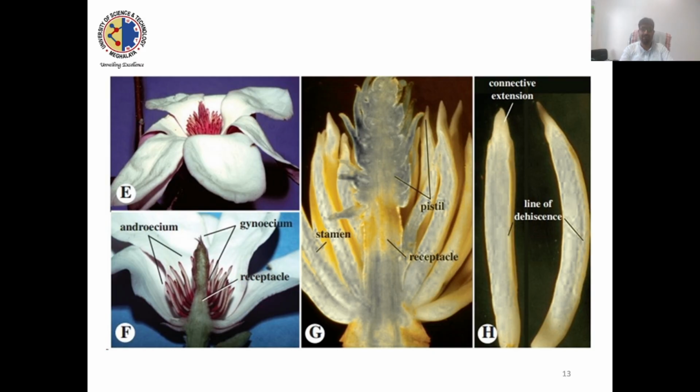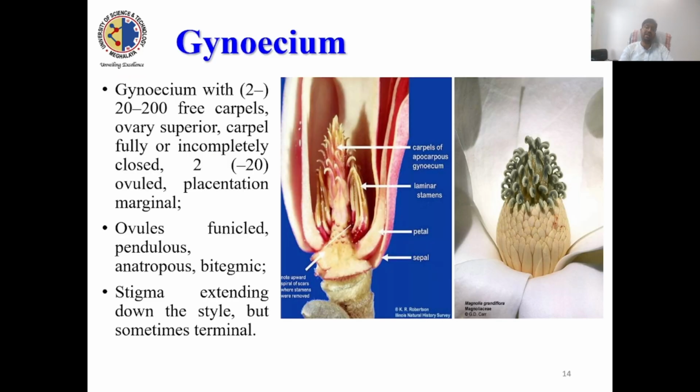You will find here stamens, pistil, receptacle, the thalamus, gynoecium and androecium. Now gynoecium. Gynoecium again mostly has numerous free carpels, ovaries superior. Carpels are fully or incompletely closed.